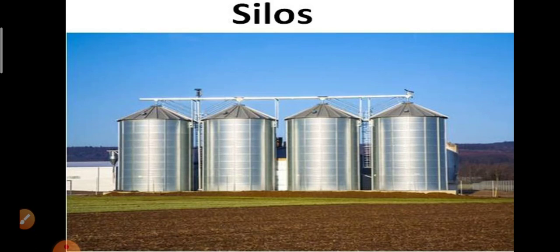Food is also obtained from animals, for which the animals are reared. If the animals are reared on a large scale, then it is called animal husbandry. So all these points we have learned in this chapter. So this concludes your chapter, crop production and its management. Thank you.